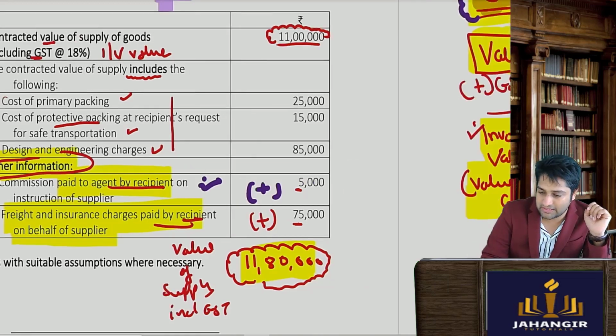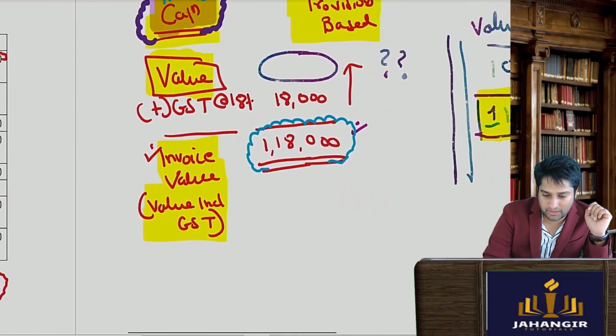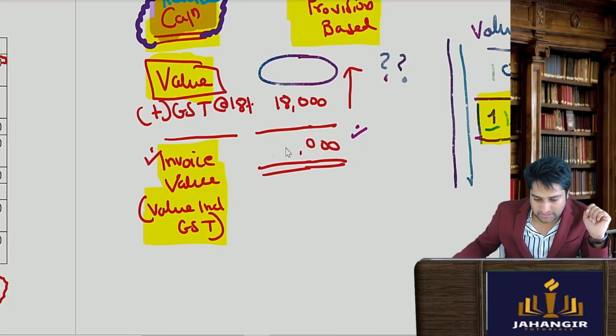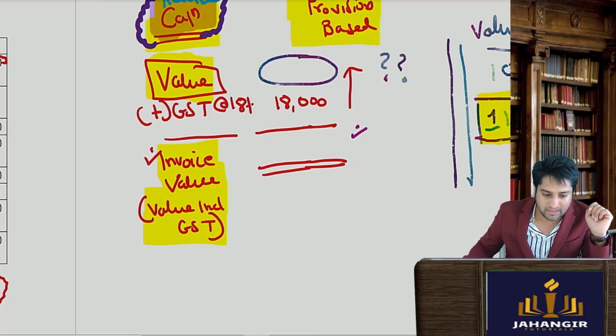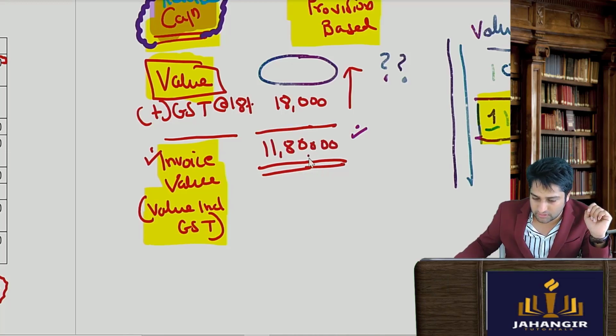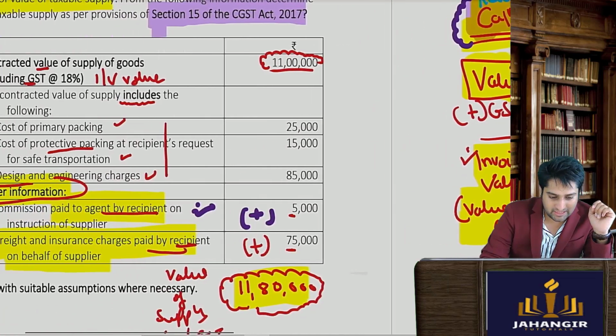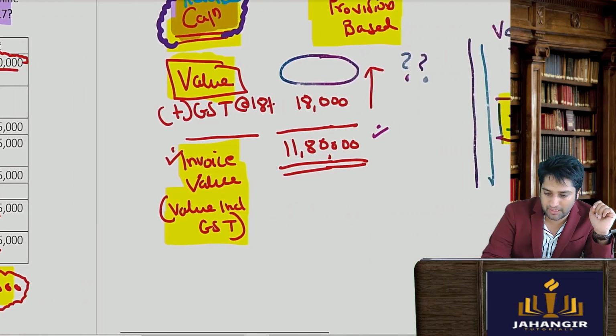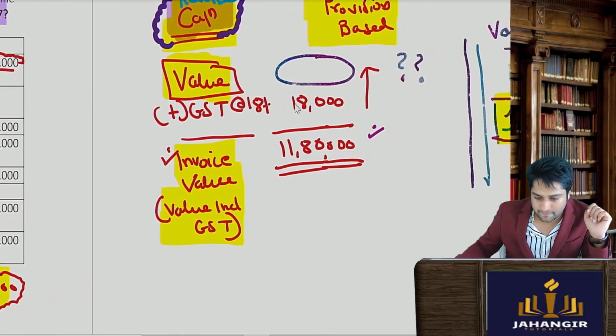Okay, so we'll say the value including GST is how much? How much did we get? 11,80,000. What is the GST rate? GST rate is 18%. So we'll put it up here, 18%. Okay, and then we'll calculate the value.